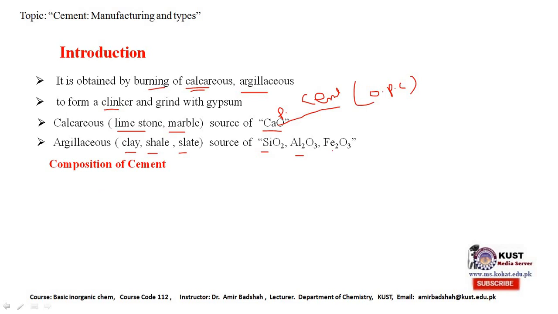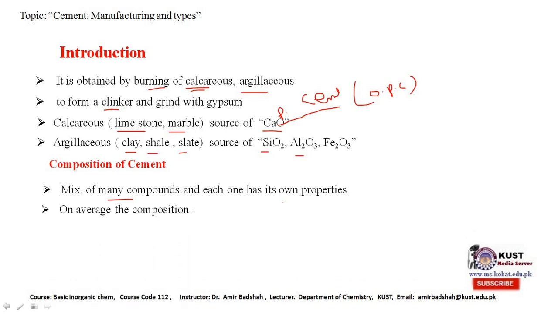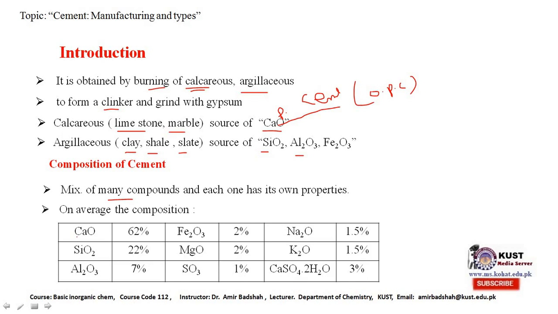Next, we are coming to the composition of cement. It is a mixture of many compounds, and each compound has its own properties. On average, the composition is shown in the table. Calcium oxide is about 62%, silica 22%, alumina 7%, iron oxide 2%, magnesium oxide 2%, sulfur trioxide 1%, oxides of alkali metals in the 1.5% range, and gypsum 3%.